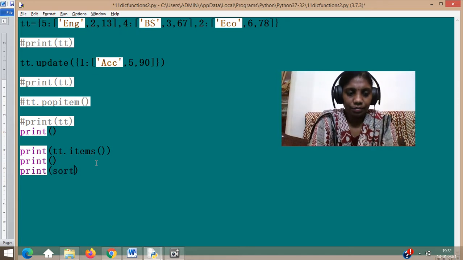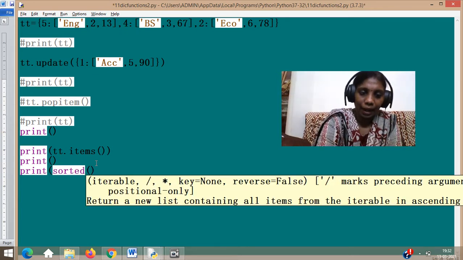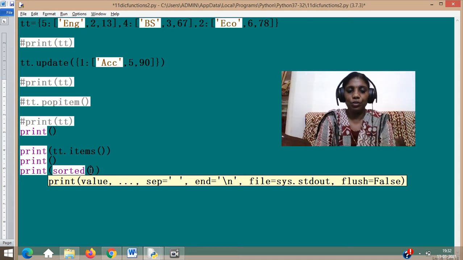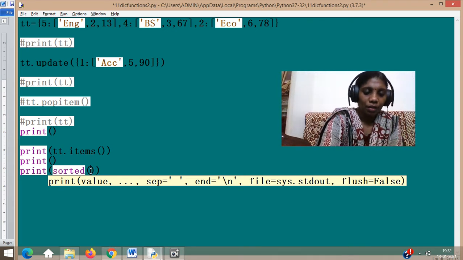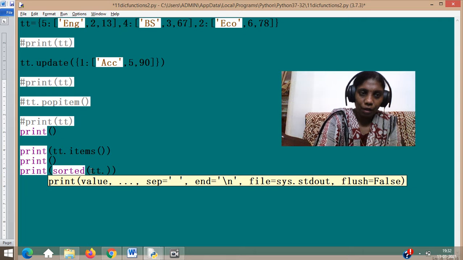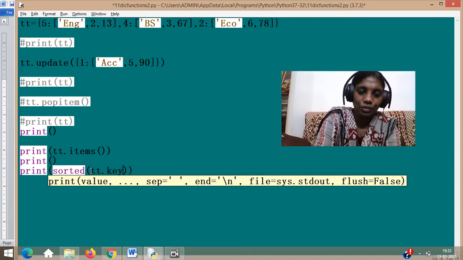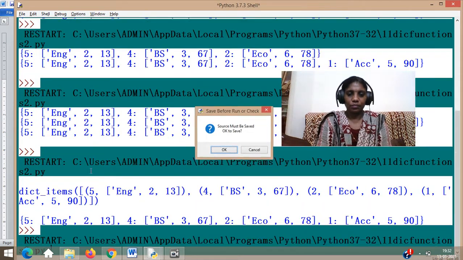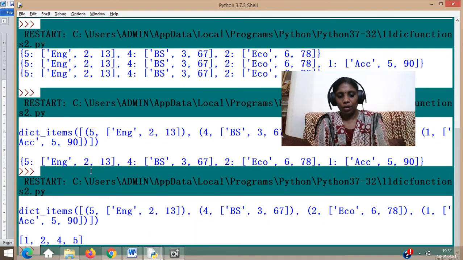For example, sorted() is a function. Inside the function, you give tt.keys if only the keys have to be displayed in sorted order. See, 1 2 4 5.